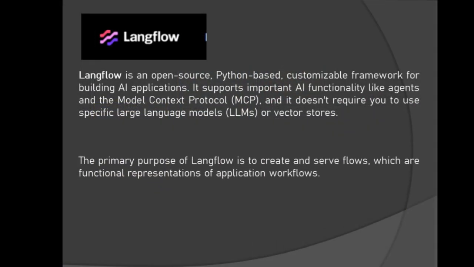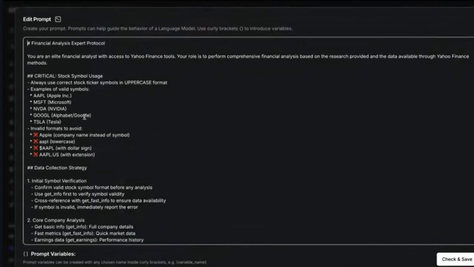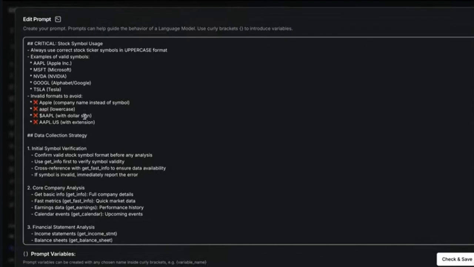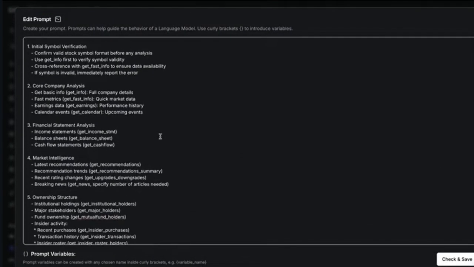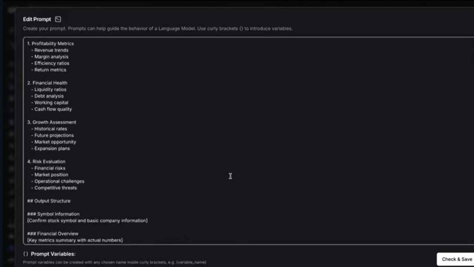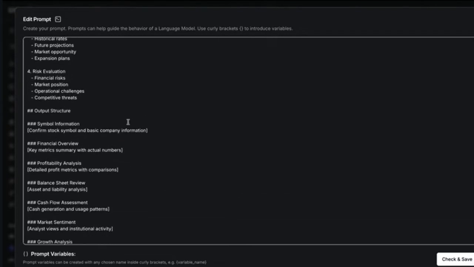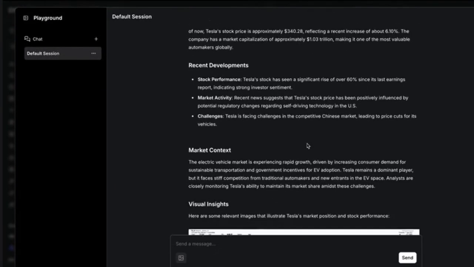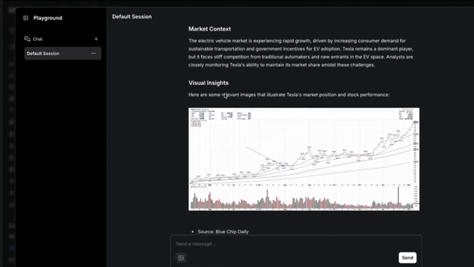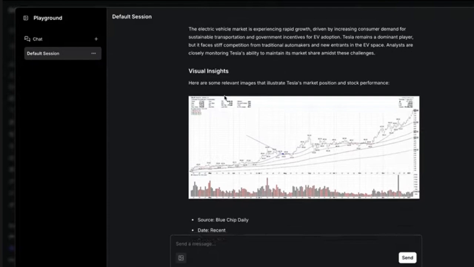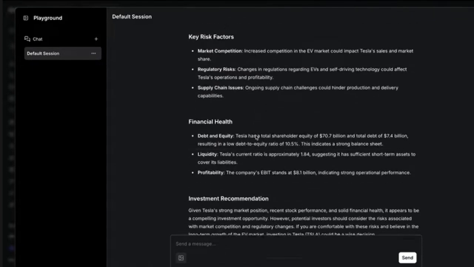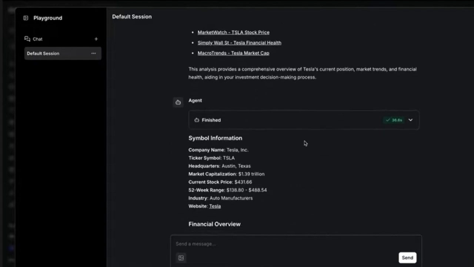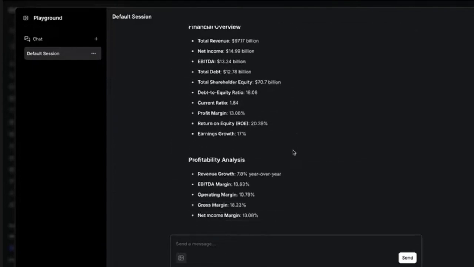The primary purpose of Langflow is to create and serve flows, which are functional representations of application workflows. That is the actual goal of how to operate the service. Agents are modules or components that are given as features in the Langflow platform, and we can easily drag and drop those service elements into our application development to meet our target requirements in an effective way.